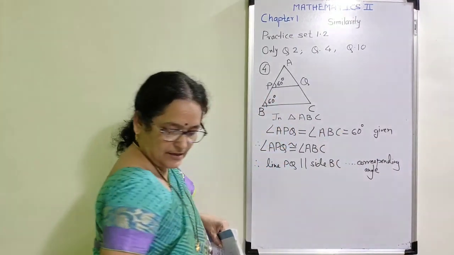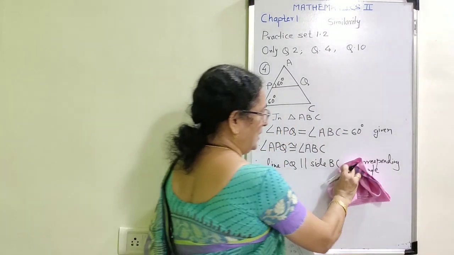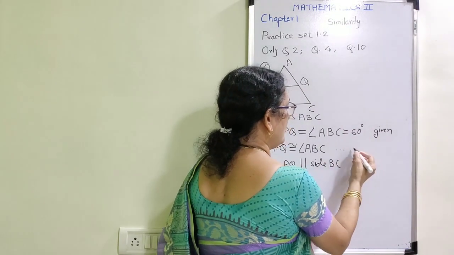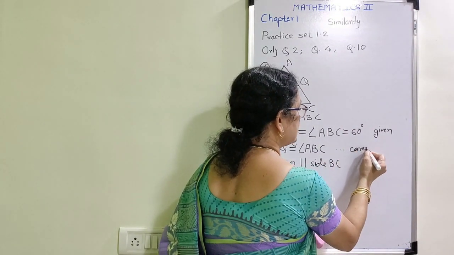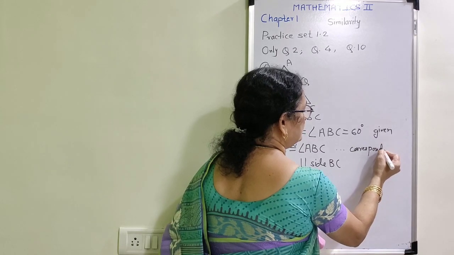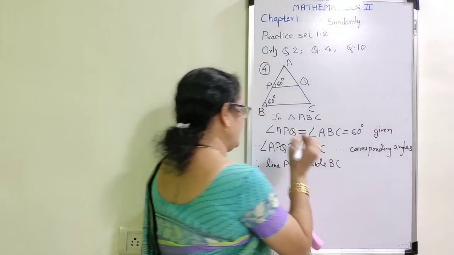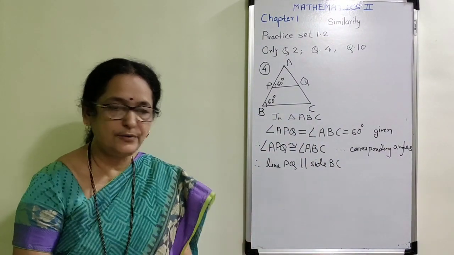If you give this reason at the upper step, then it is also correct. This is a pair of corresponding angles, and therefore the lines must be parallel to each other.